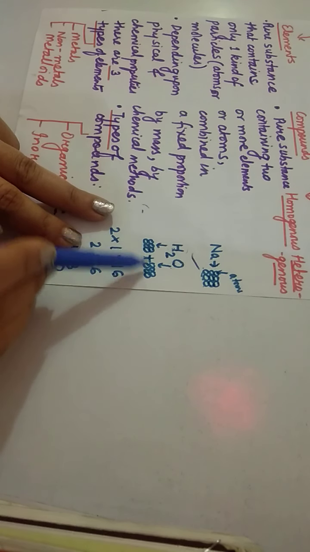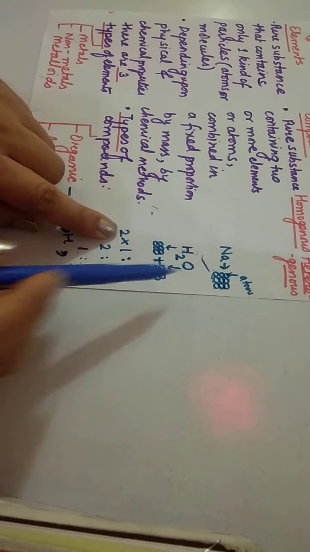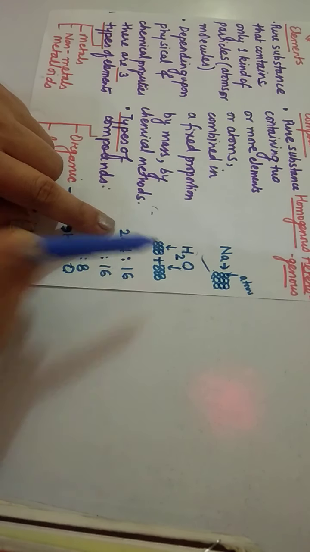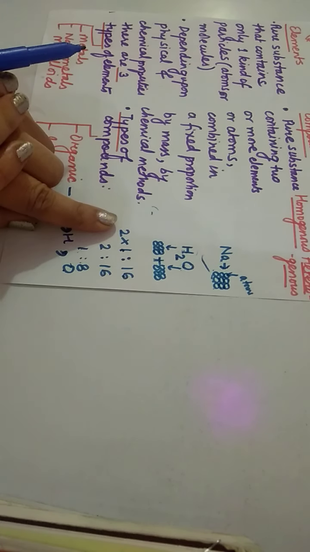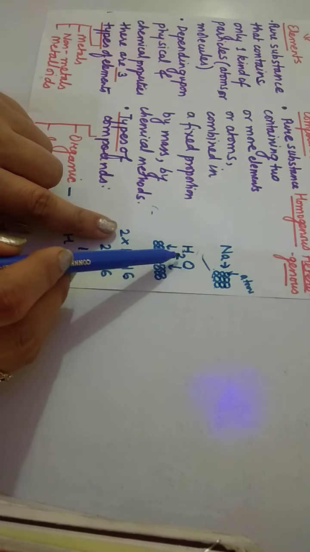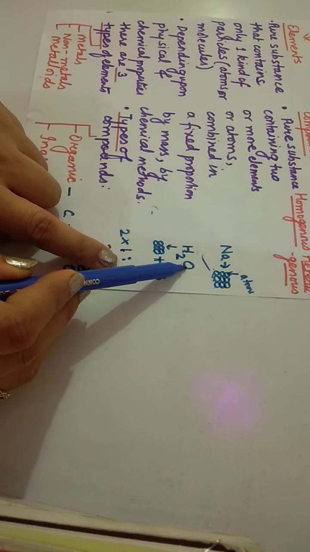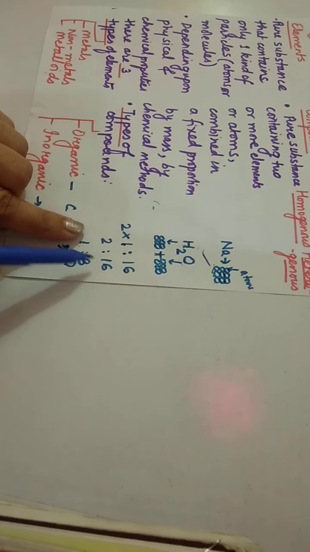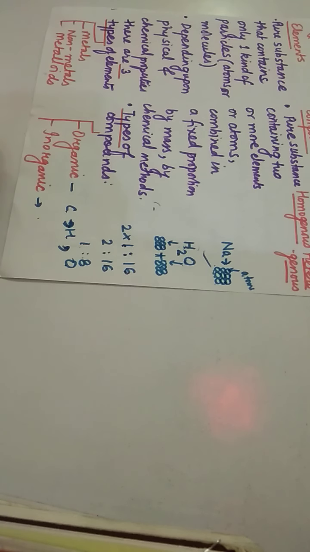When you combine these two elements, how many atoms of hydrogen are there? 2. And its atomic mass is generally 1. And for oxygen it is 16. If you take out the ratio between these two, for hydrogen it is 2 into 1, which is 2, and for oxygen it is 16. So 2 is to 16, so the ratio is 1 is to 8. So in water, hydrogen and oxygen will always be combined in a 1 is to 8 ratio by mass.